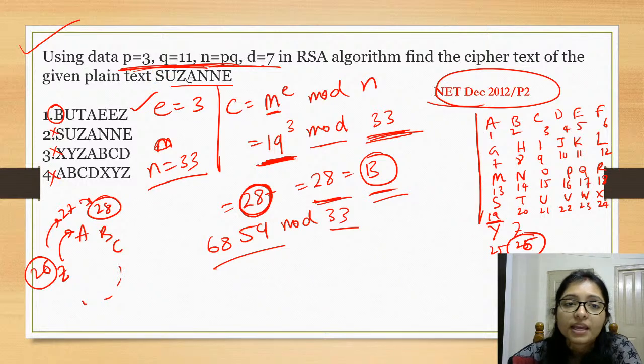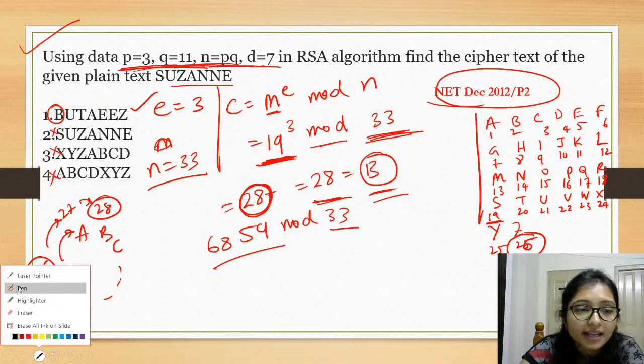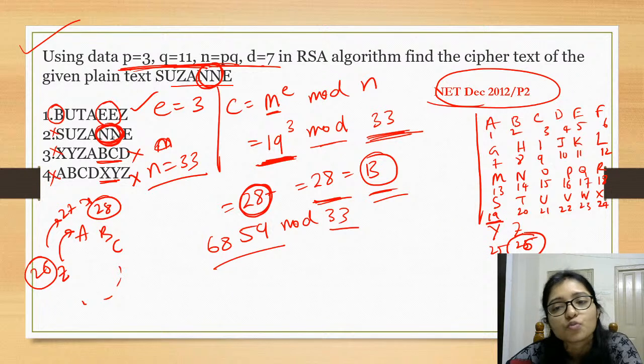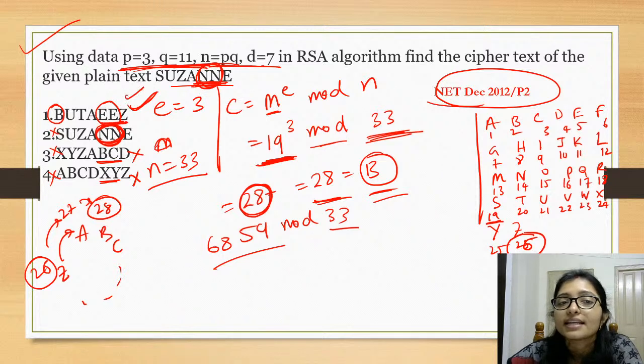See here is SUZA, the same letter. There is a trick: same letter N and N. Here N and N is same, here E and E is same, here it is not same. BC is also not same, which means that will not be the answer. But here the same is coming, N and N same. So definitely the most probable answer will be this, because when you are doing encryption, the same letters stay the same.